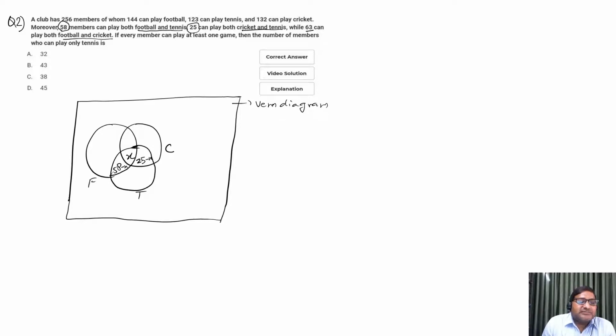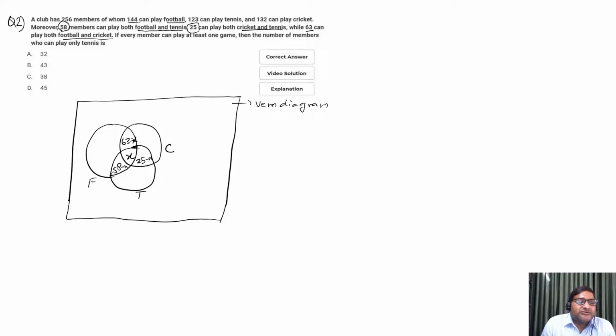X members play all, so the remaining part of the football and cricket region is 63 minus X. Right? This is X, and 63 minus X. Now in the given region, 144 members can play football. This means the total region of football will be 144.